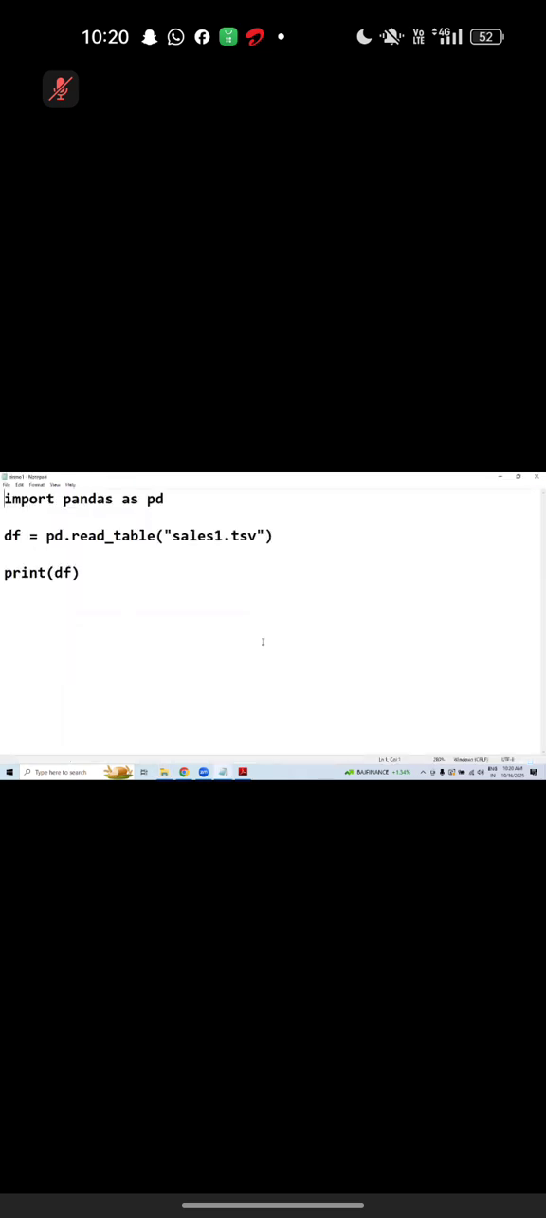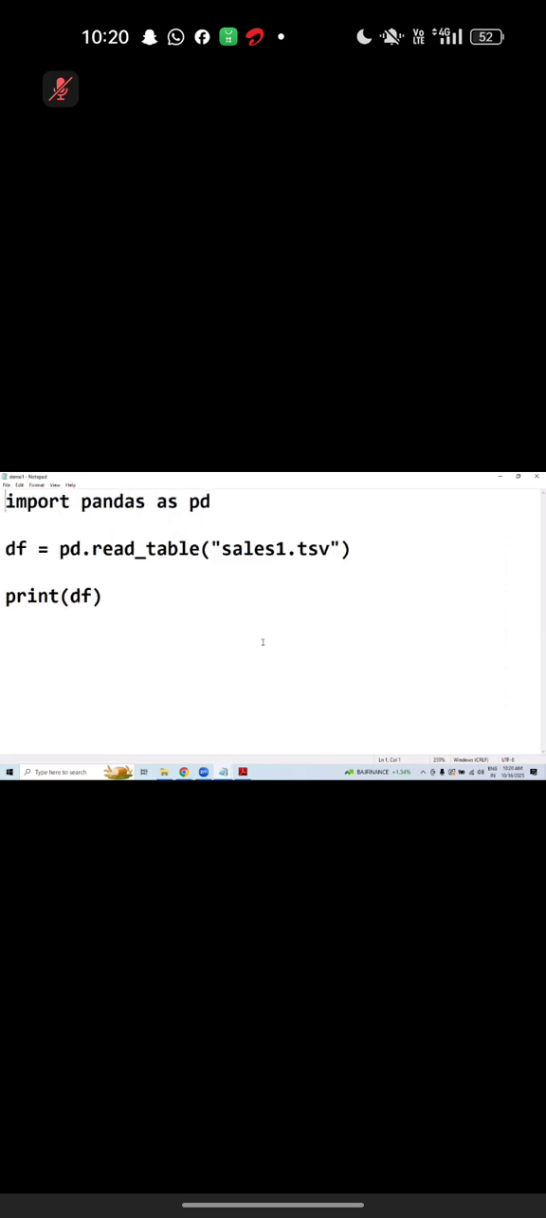We are writing a Python program. Hitting the website and getting the data is called web scraping, sir. Web scraping. A very simple task, sir, very simple. What is the first one? Import pandas as pd.